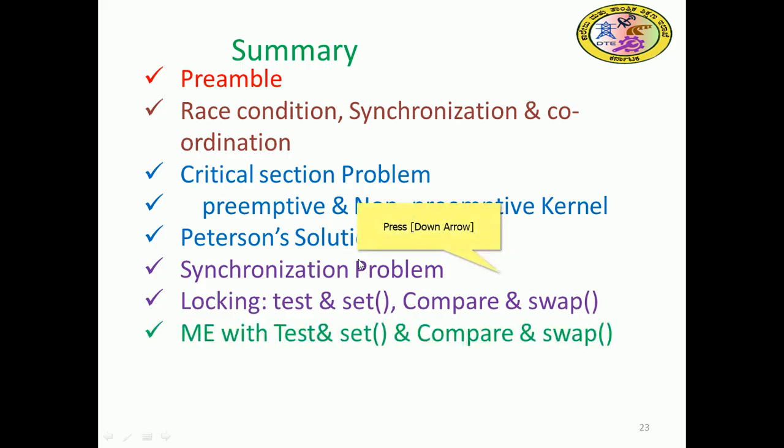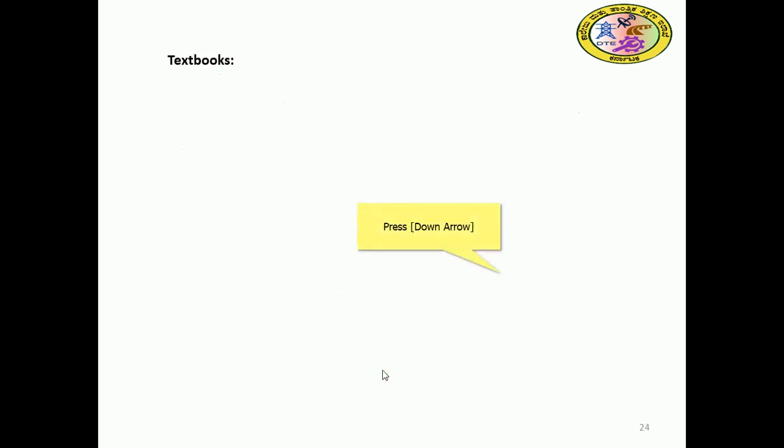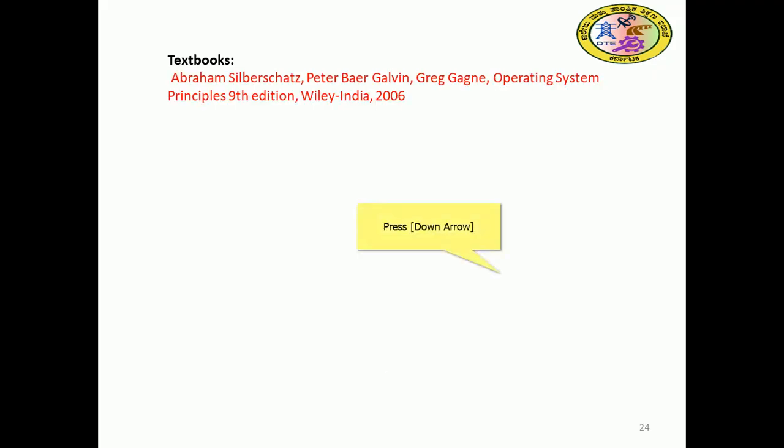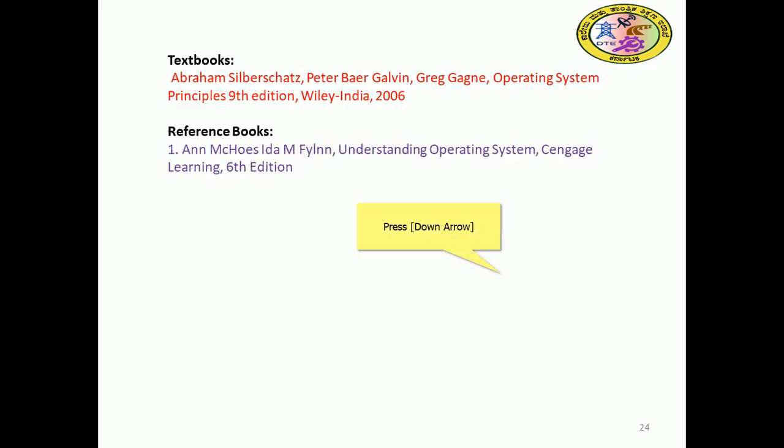Mutual exclusion with test and set and compare and swap, and bounded waiting with additional code, were discussed. This material is from the textbook by Abraham Silberschatz et al., and there are reference books as well.